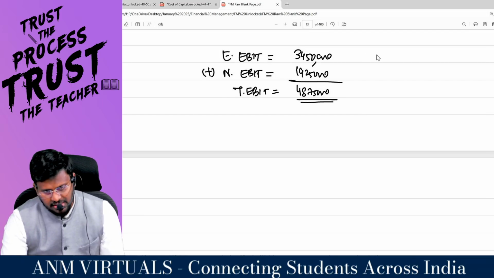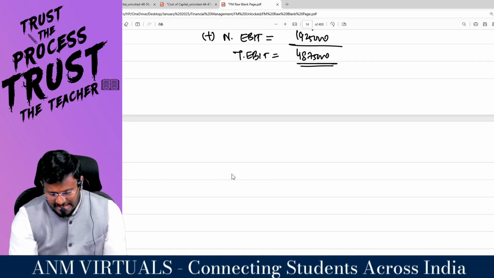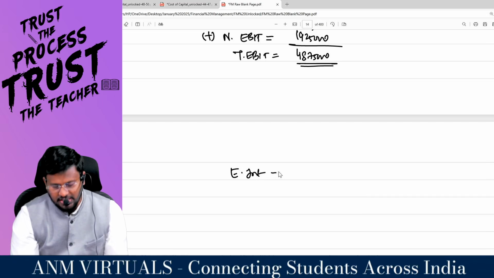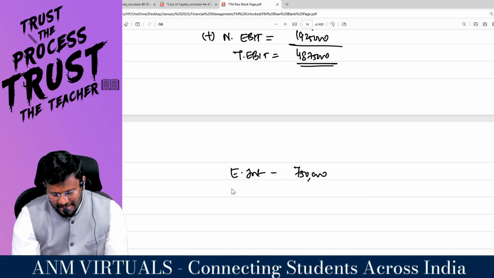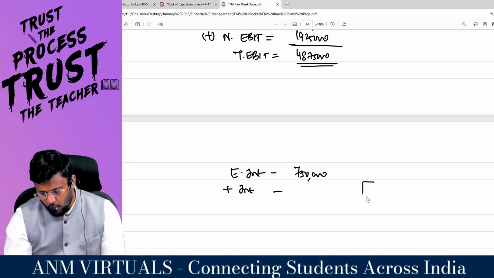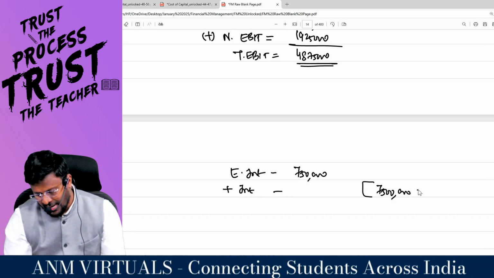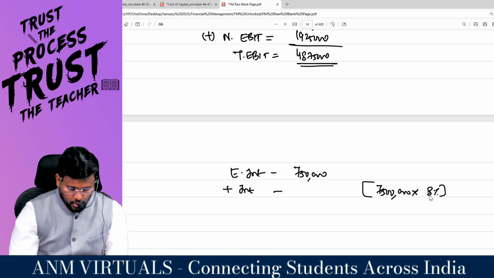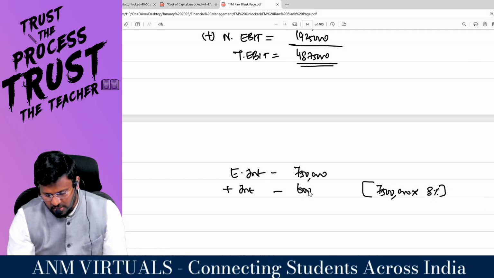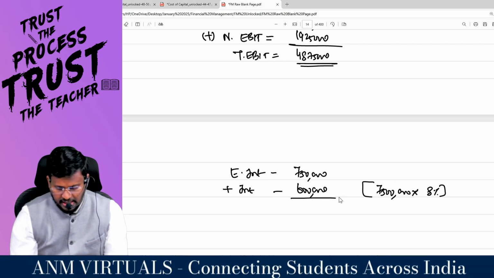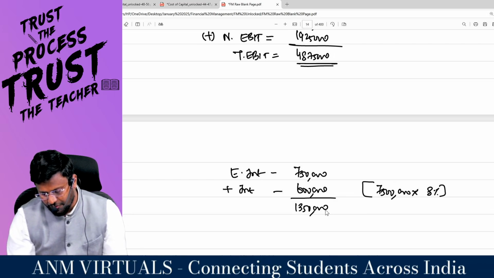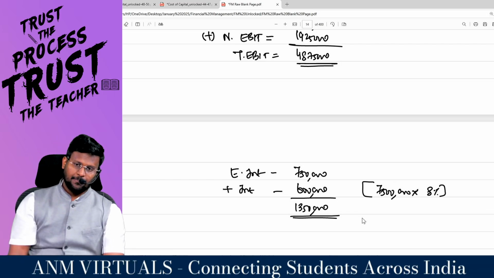Come on, with regard to interest, what is the existing interest? How much interest are they paying? 7,50,000. They said that the additional interest for the new project, which is how many lakhs, 75 lakh at the rate of 8%. So 75 lakhs into 8% comes to 6 lakhs. So totally 7,50,000 plus 6 lakhs comes to 13,50,000, which will be the new interest.